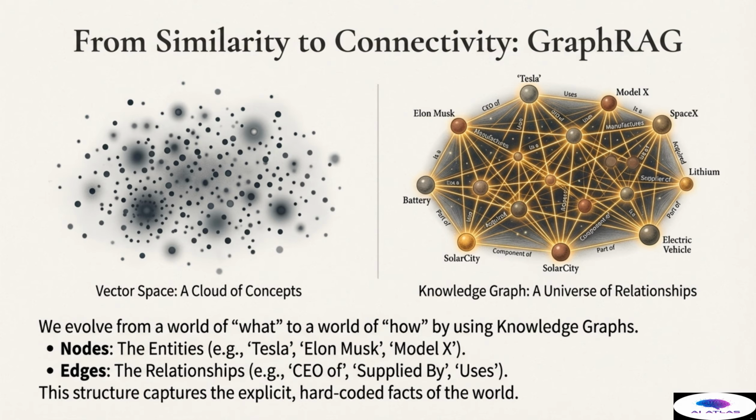If we ask the graph a complex question like, what does Elon Musk manufacture that uses lithium? The graph can trace a precise path. Elon Musk is CEO of Tesla. Tesla manufactures Model X. Model X uses batteries, and batteries contain lithium. This is not probabilistic guessing. It is precise, verifiable, and structurally sound reasoning based on the established, encoded map of the world. This capability is absolutely essential for complex analytical questions.